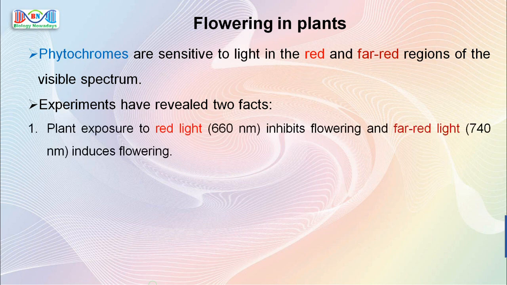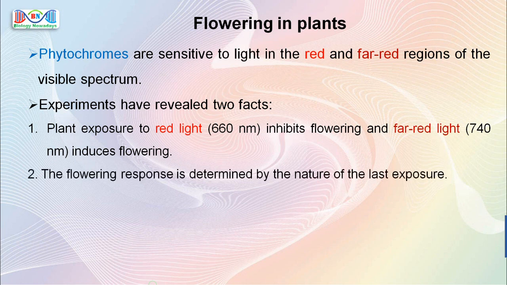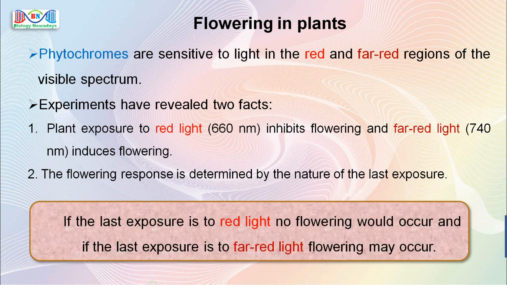Firstly, plant exposure to red light of wavelength 660 nanometer inhibits flowering, and far red light of wavelength 740 nanometer induces flowering. Secondly, the flowering response is determined by the nature of the last exposure. That is, if the last exposure is to red light, no flowering would occur, and if the last exposure is to far red light, flowering may occur.